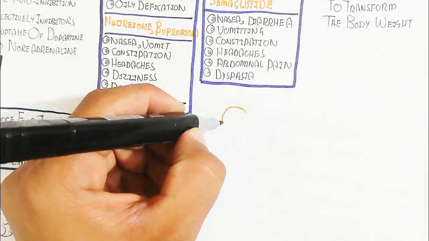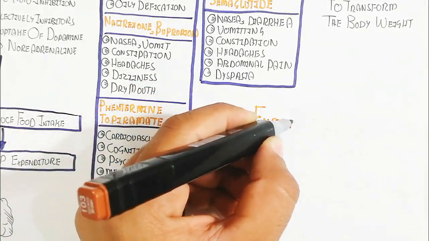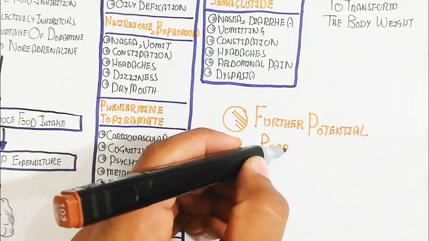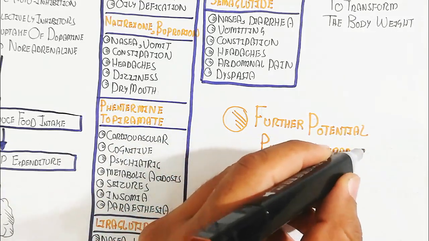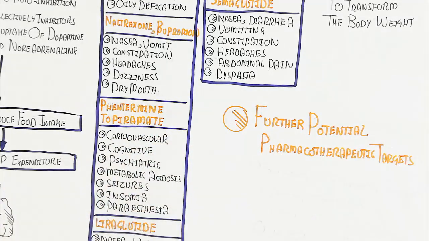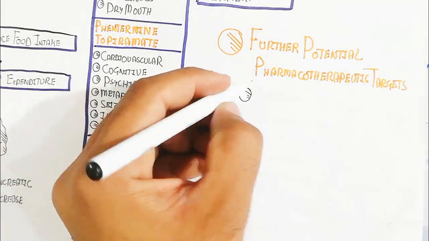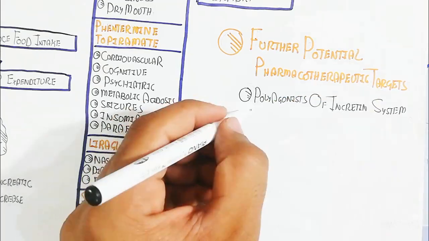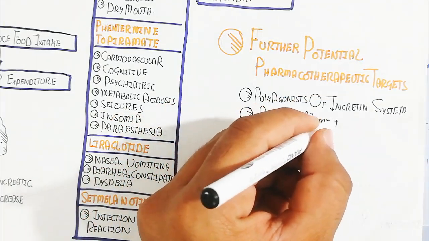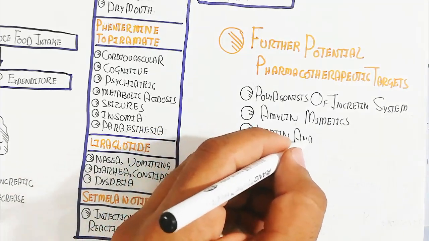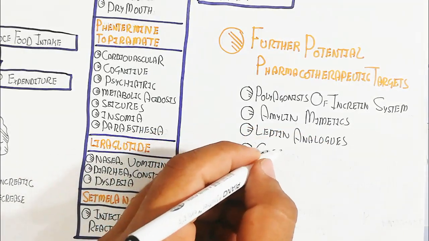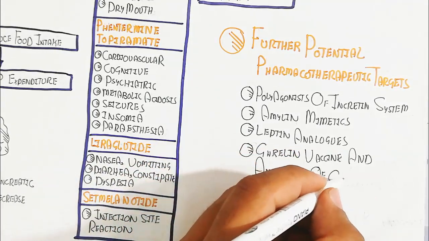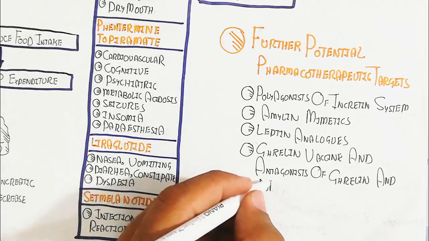Further potential pharmacotherapeutic targets are possible in the future, and researchers are working on this: polyagonists of the incretin system and amylin mimetics, because amylin is important for suppressing the appetite, leptin analogs, a ghrelin vaccine, and antagonists of ghrelin and NPY.